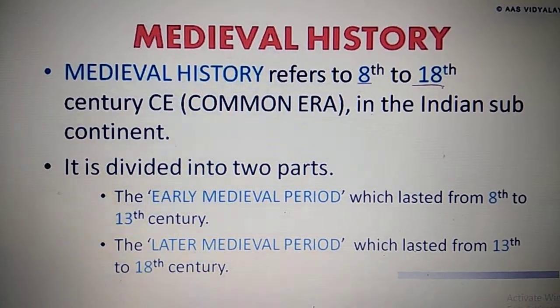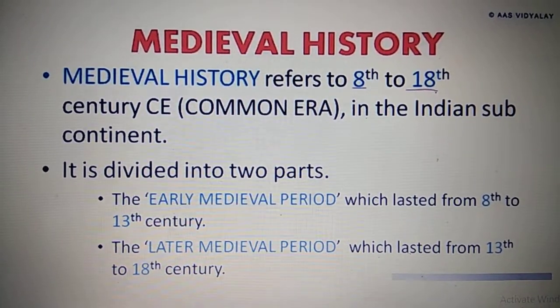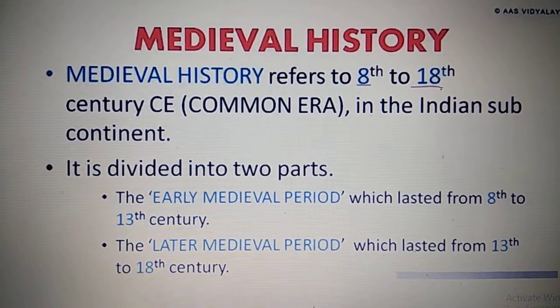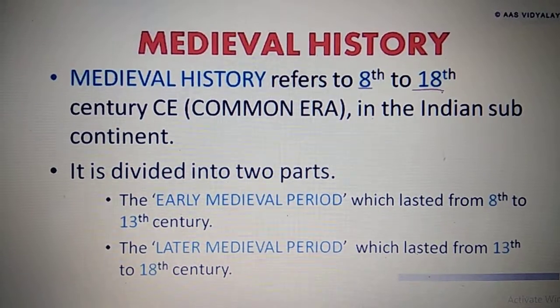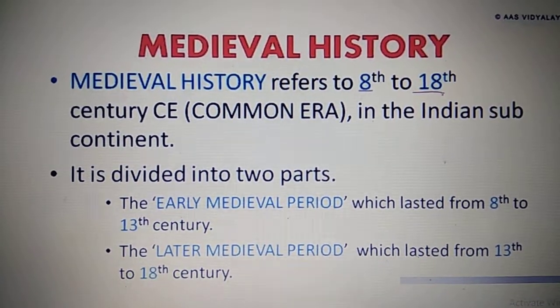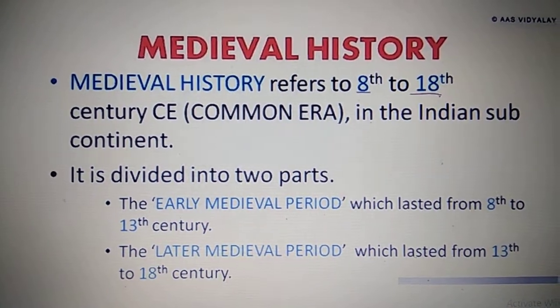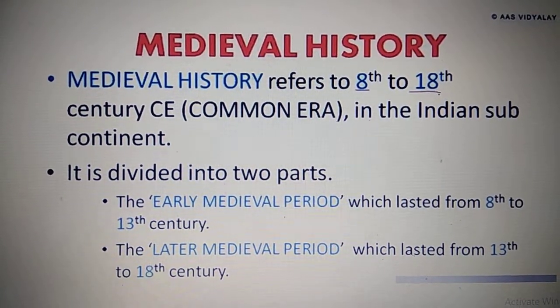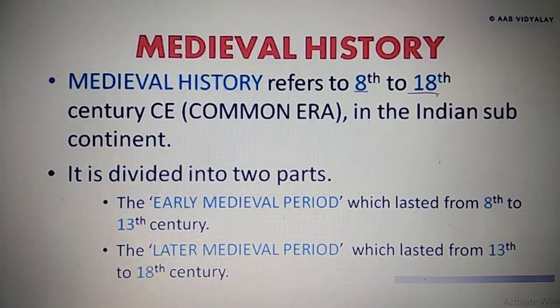Now, what is the meaning of medieval? It means middle. It is in between ancient and modern history. It is called medieval. And when we are learning about India, the medieval history starts from the 8th to the 18th century. That means from 700 to 1700 CE. The CE means Common Era.